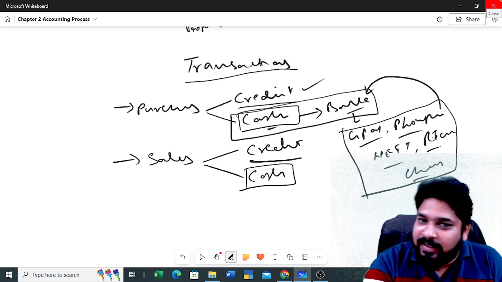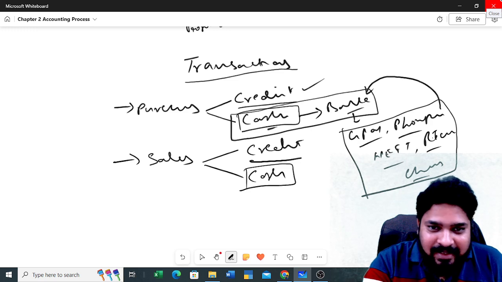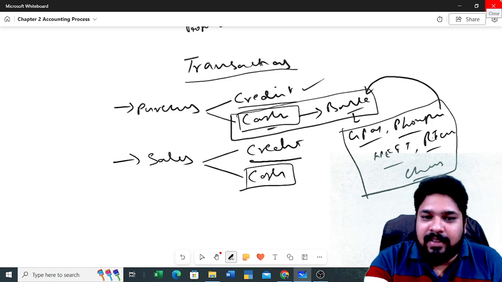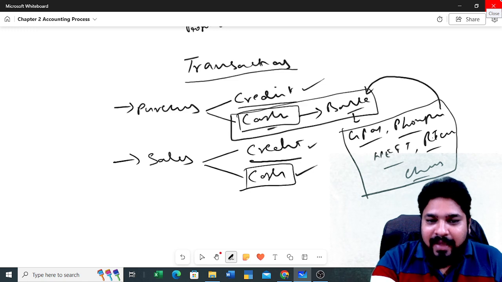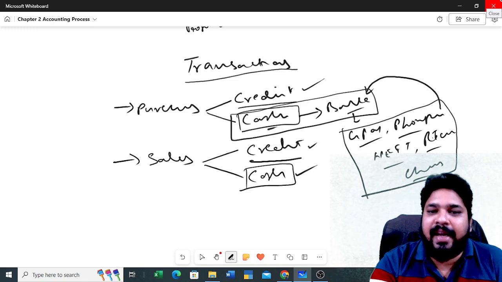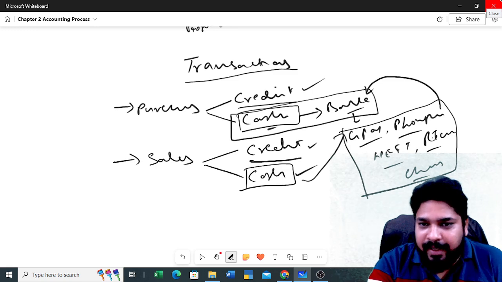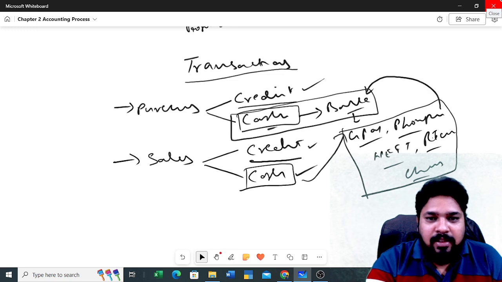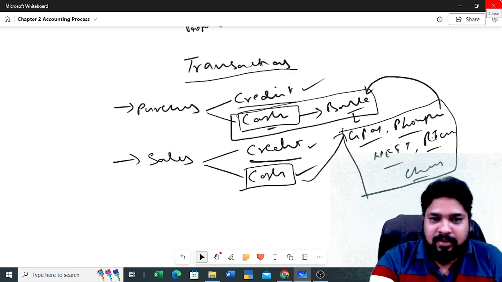The credit transaction is different. Same, if you know about the purchases, the same thing will become under the sales also. The sales, the credit sales as well as the cash sales. If you receive the cash from PhonePe, Google Pay, or whatever it may be, directly that amount will be credited to the bank only. Am I right or not? So even if you receive from the bank or if you receive the cash, that particular amount is recovered from your customer. Am I correct or not?